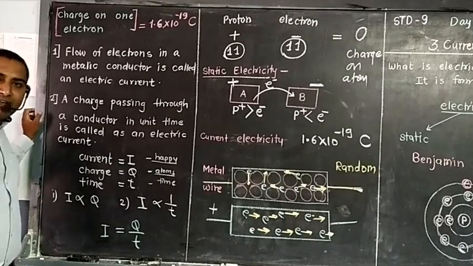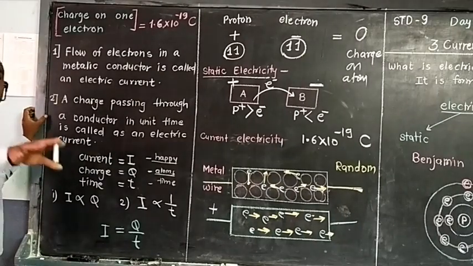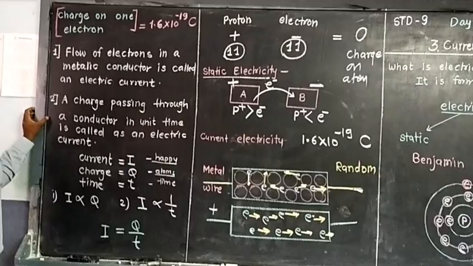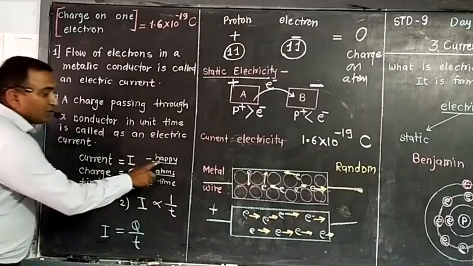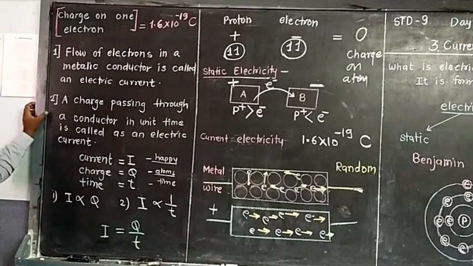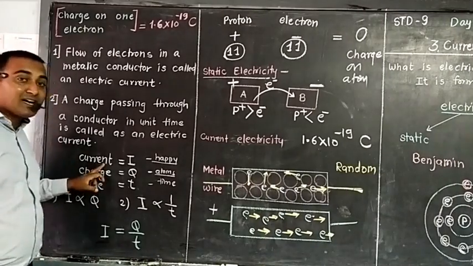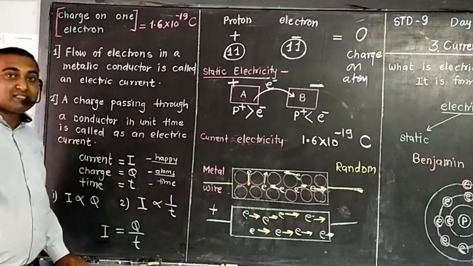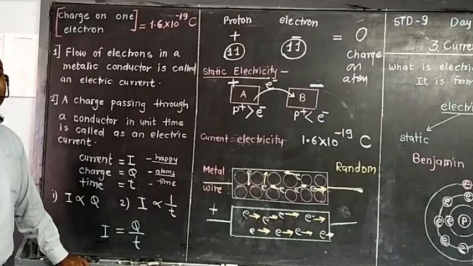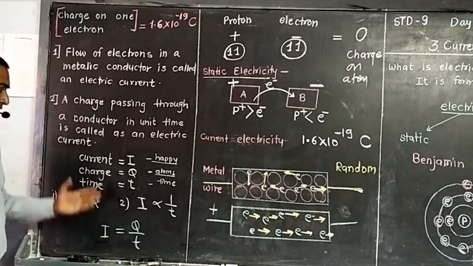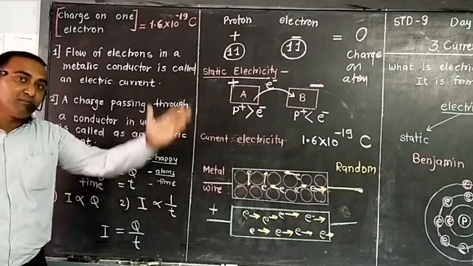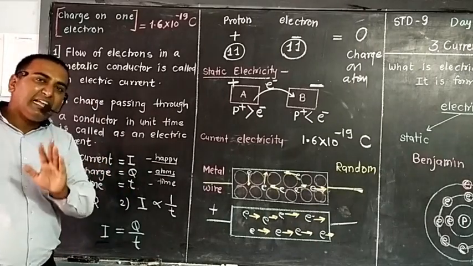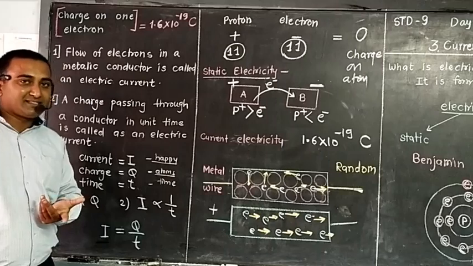Suppose I give only one chocolate and your friend is given 5 chocolates. Tell me, who will be more happy? Definitely the person who has more chocolates. That means your happiness is directly proportional to the number of chocolates. Like this, current is directly proportional to charge. Within 1 second, if more charge is passing, or more electrons are flowing, then definitely there is more current. Current is nothing but the flow of electrons. If many electrons are flowing through a conductor, then there is more current. If fewer electrons are flowing, it is considered less current.